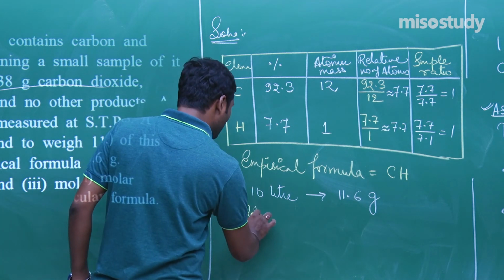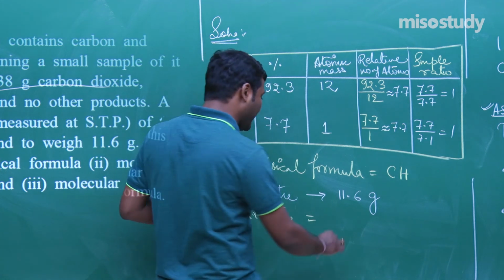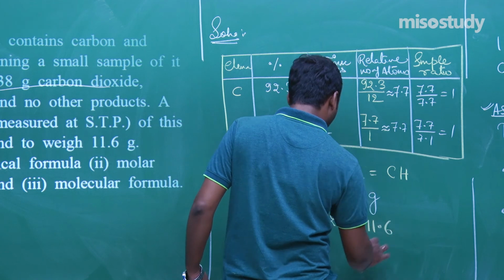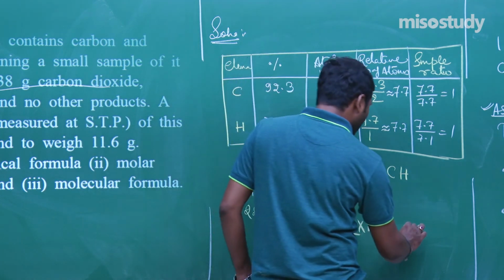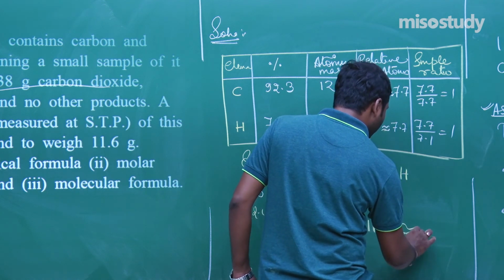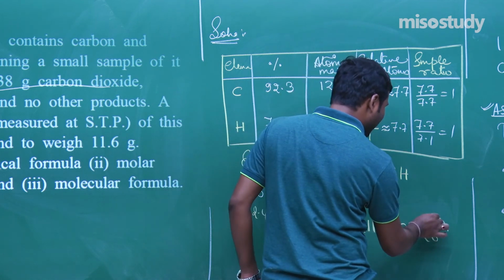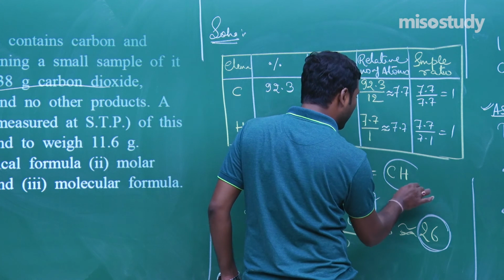As we know, 22.4 liter, that is the molar mass, will contain 22.4 multiplied by 11.6 divided by 10. It will give you around the value 26, and this is the molecular mass, and this is the first one.